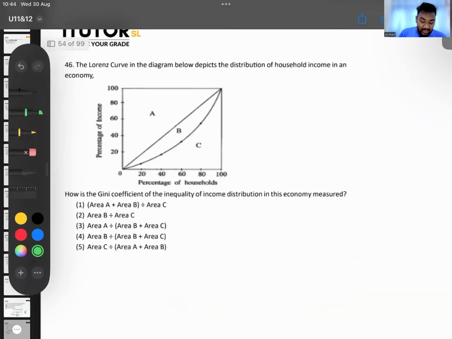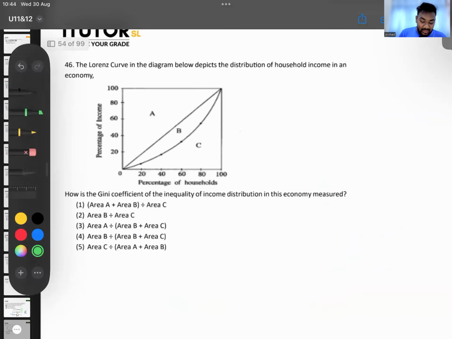So it's the area of this, right? Area of D divided by the whole area, right? So it should be B divided by B plus C. So answer number 4. Very simple, right? Can you see? These are actually A-level questions. These are IOSD A-levels, no? You ever wondered how I got high marks? If they ask questions like this, you think who can't get high marks?